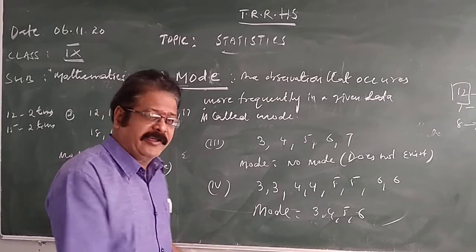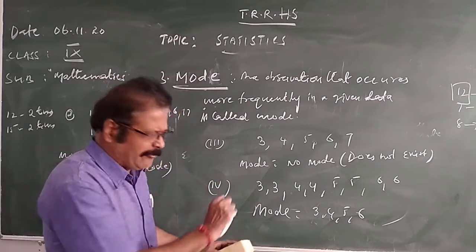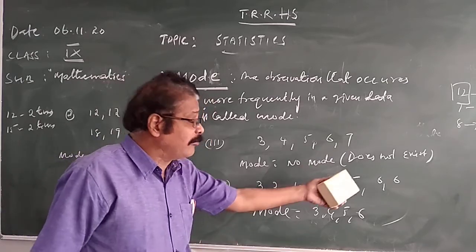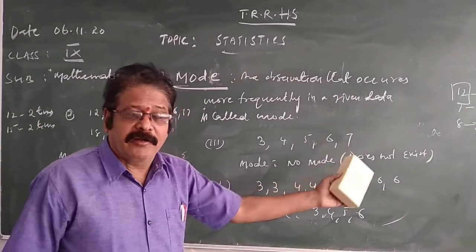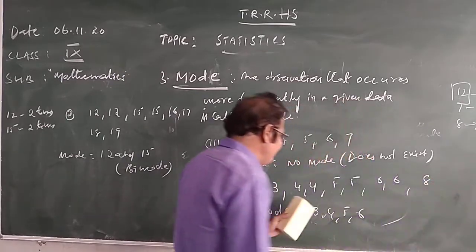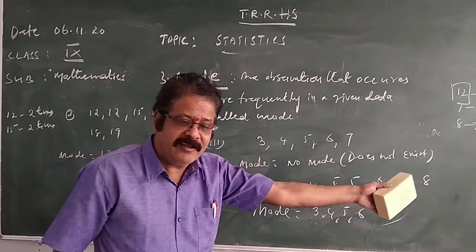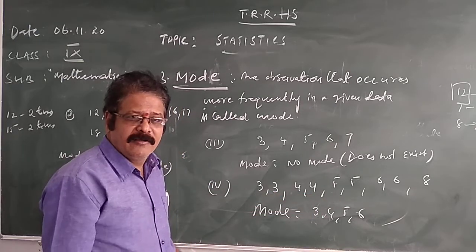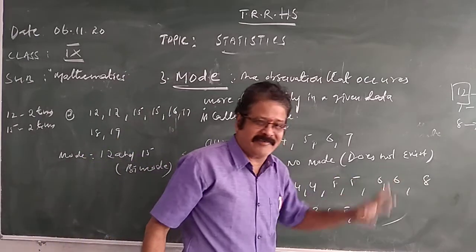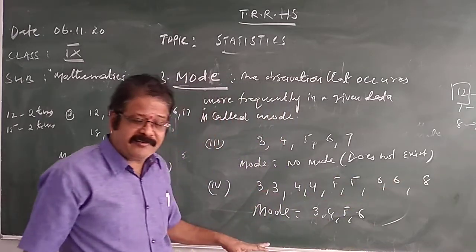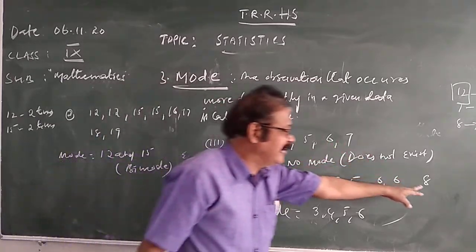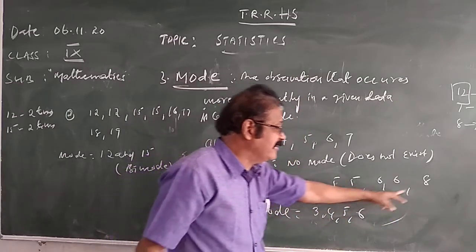But what I say? No mode here. Because every observation occurred the same number of times. One more observation which is not repeated should be present here, then only you can say the mode. If there is an 8, any other than 3, 4, 5, 6, then you can say the mode. Along with the repeated observations which occur the same number of times, there should be one non-repeated observation. So along with 3, 4, 5, 6, the 8 observation is there.